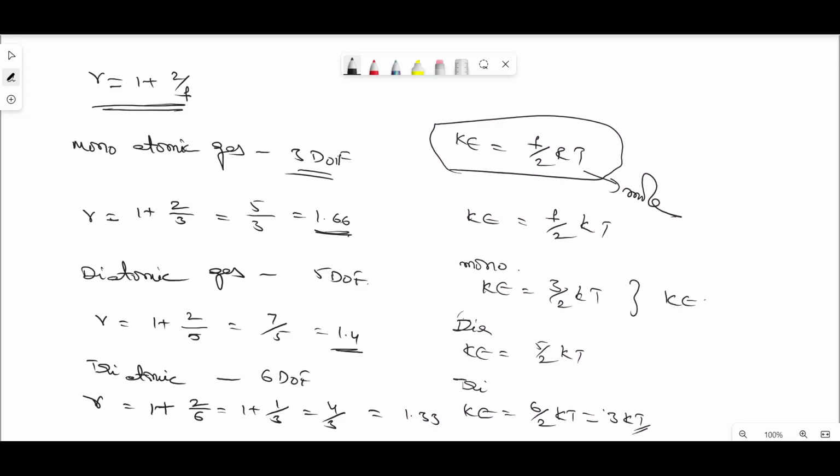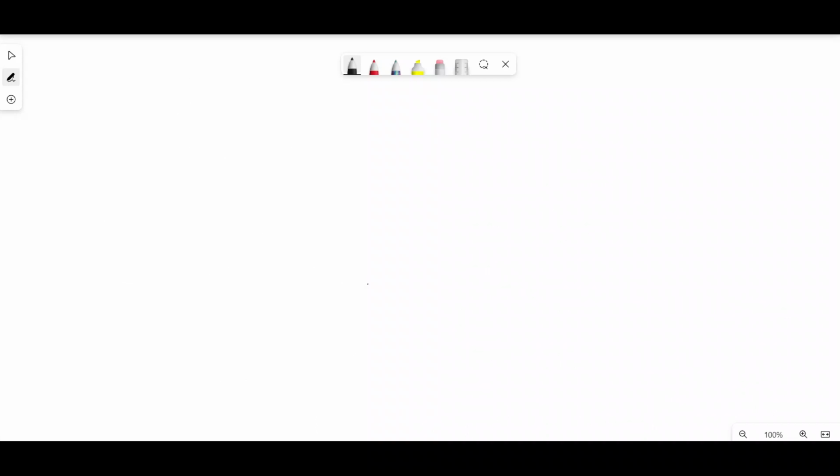Now, in terms of moles, the monoatomic gas is given as kinetic energy equals 3 by 2 RT, whereas in the case of a diatomic gas, the kinetic energy is 5 by 2 RT, and in the case of a triatomic gas, the kinetic energy is 6 by 2 RT, nothing but 3 RT. In this way, we can represent the kinetic energy as well as the value of gamma for mono, di and triatomic gases. Take a screenshot, we will continue.